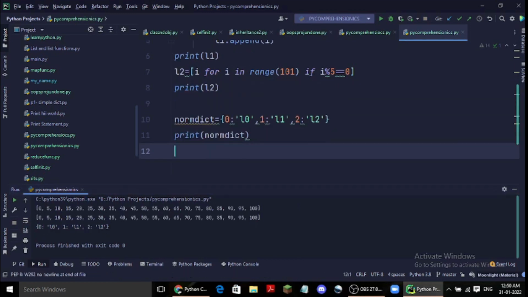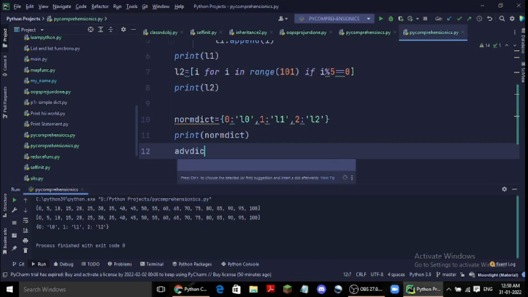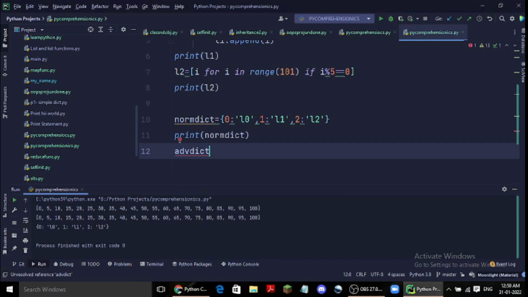Now suppose I want the numbers till 100. What I can do is create a comprehension.